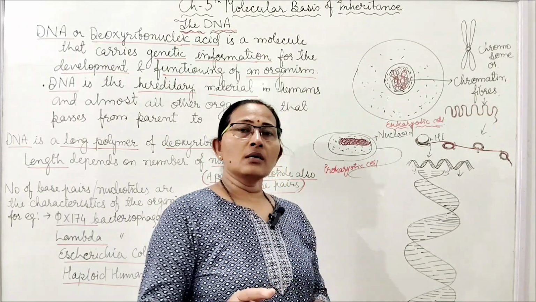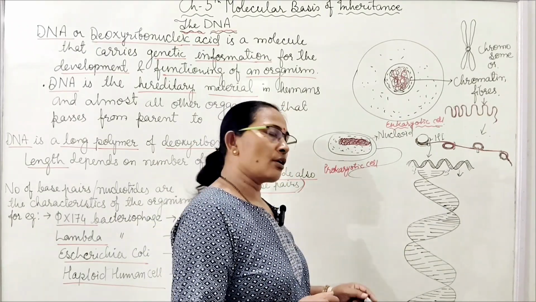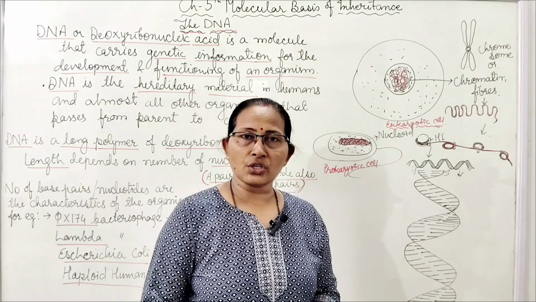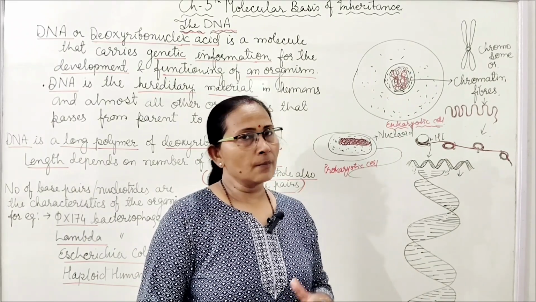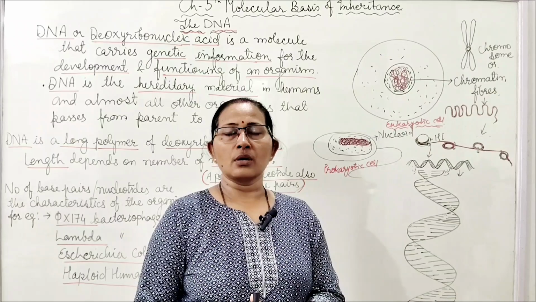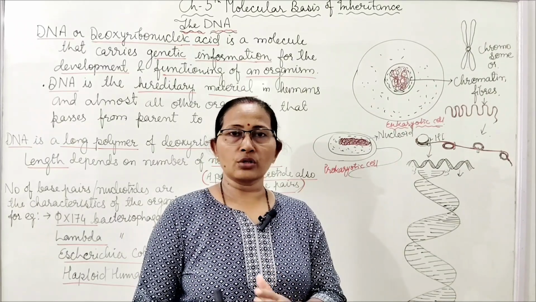We will see about the structure of DNA in the next section. I hope you understood the little information about DNA.